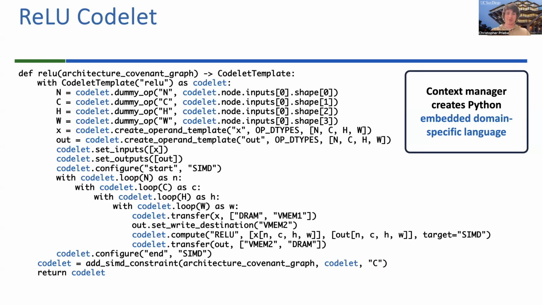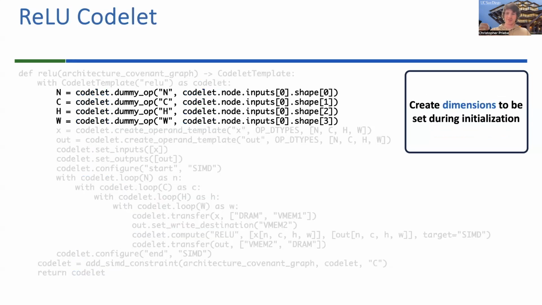Now, I'm going to go through each part of this codelet so that we can understand how they work. So the first step in a codelet is defining dummy operands for the dimensions of the input and output tensor. This lets us reuse our codelets across different networks that have different data shapes coming in. So here we see a dummy operand created for each of the 4 input dimensions that link the input shape of the node taken from the ONNX file to these dimensions that we can use throughout the codelet.